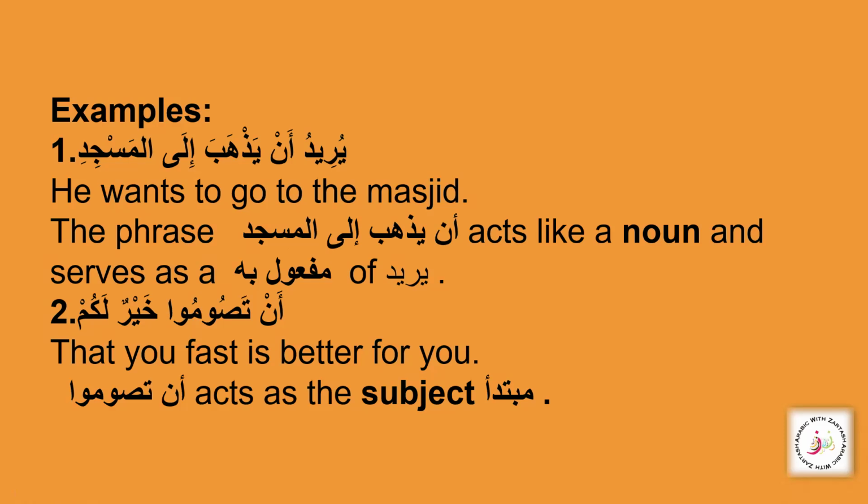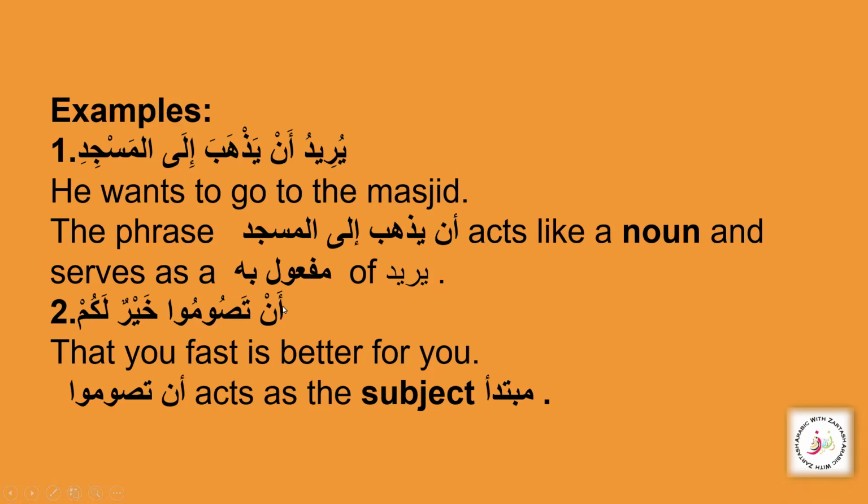The next example is a very beautiful example from the Quran: wa an tasumu khairun lakum. That you fast is better for you. An tasumu acts like a noun here, and it is your mubtada. If we take this verbal sentence, the fa'il is hidden, and it cannot be a maf'ul bihi because this is in the state of raf'.